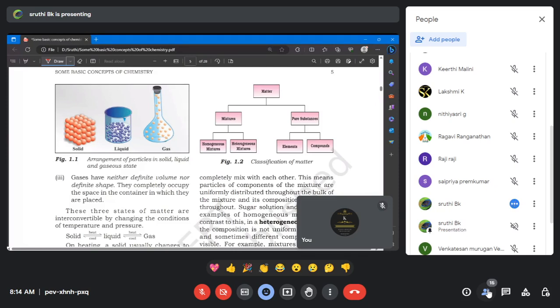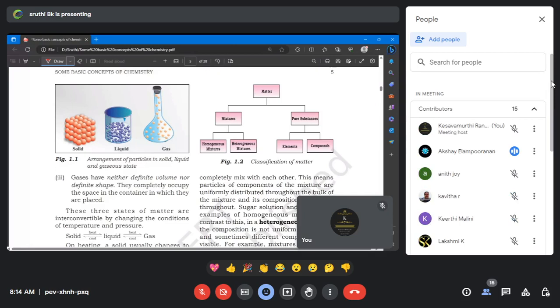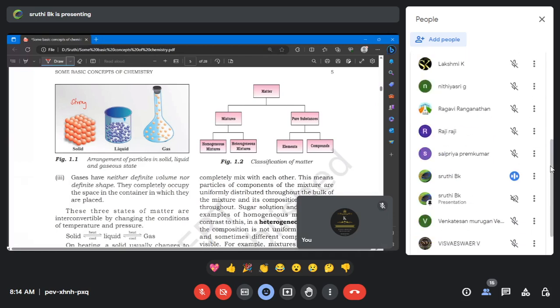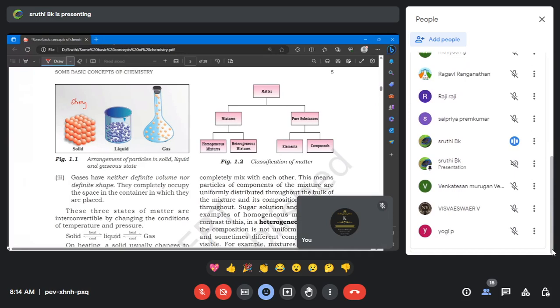Okay. Then let's discuss the force of attraction. The force of attraction between the atoms in solids is stronger than in liquids, and gases have the weakest force of attraction between them. Very good. So in the case of a solid, all the atoms are tightly packed, right? If they are closely packed, the force of attraction will be strong. In liquids the force of attraction is moderate, and in gas it is very loosely packed, so the force of attraction is very much less than in solid and liquid.